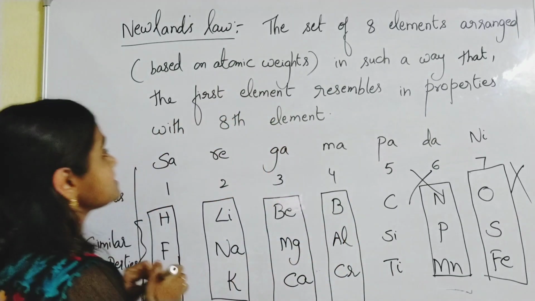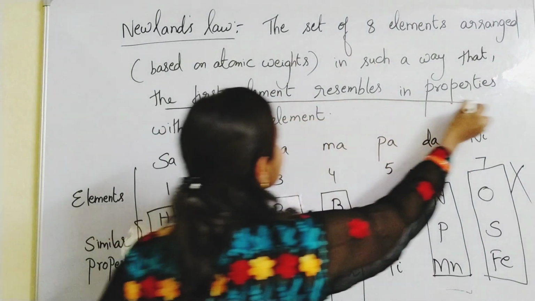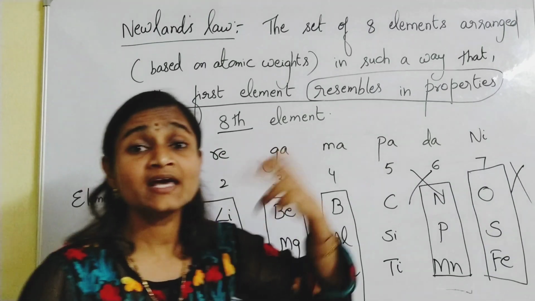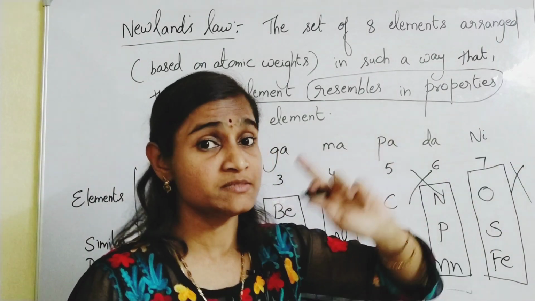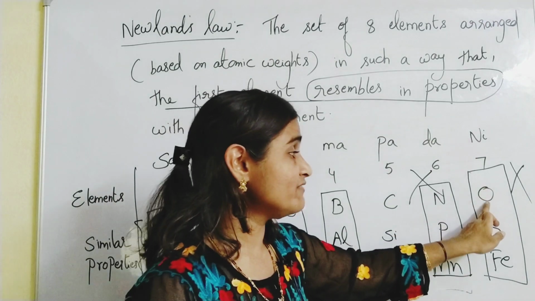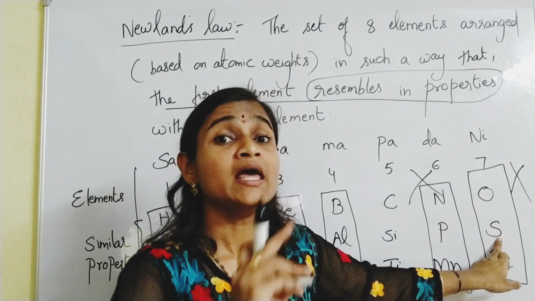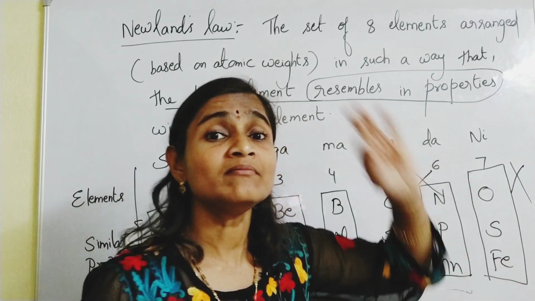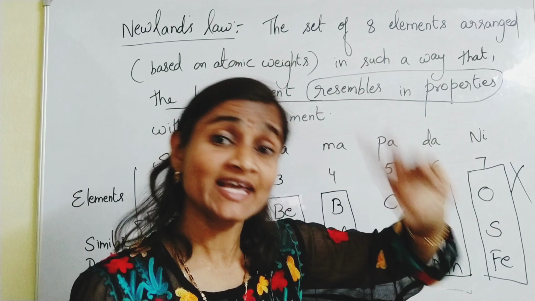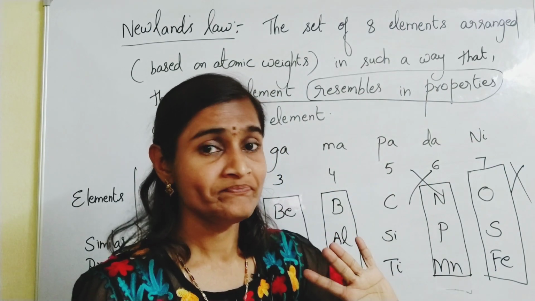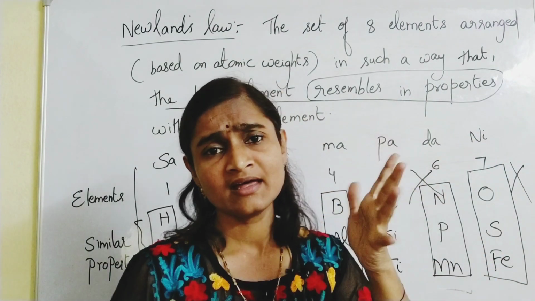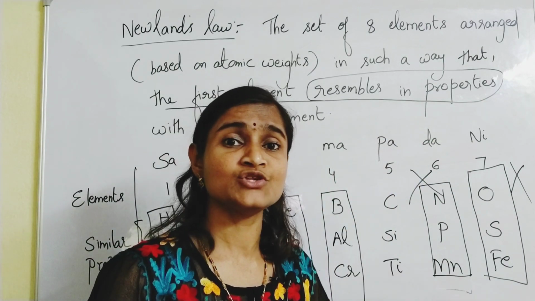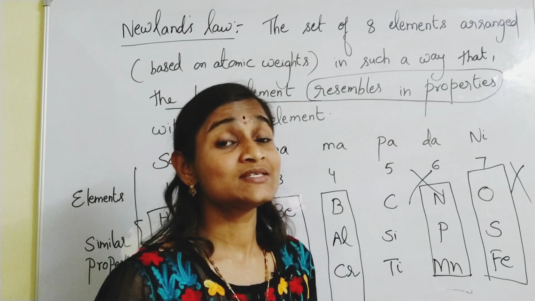He arranged the elements in such a way that the first element resembles in properties the eighth element, the succeeding eighth element, please remember. The eighth element for oxygen is sulfur, it is resembling. Next, the eighth element for sulfur is iron. Based on whatever elements were available at the time, he classified. So sulfur in no way resembles iron in properties, but based on atomic weights he arranged. So that was his drawback.